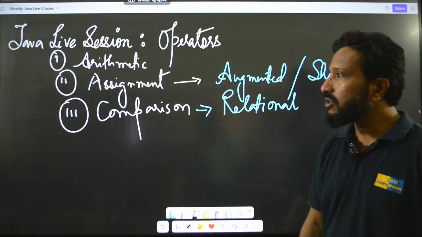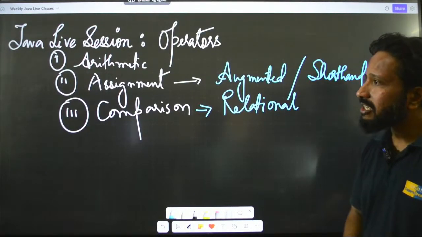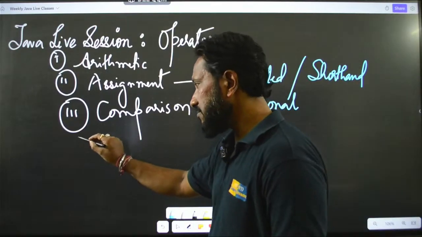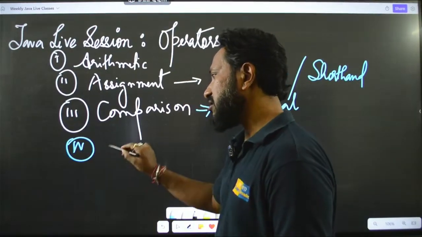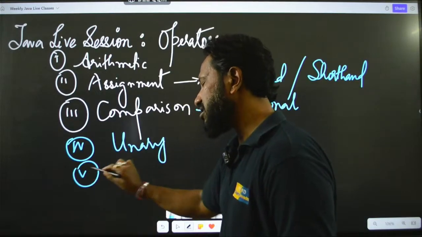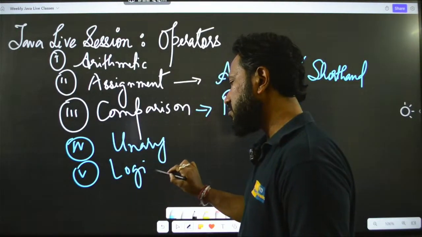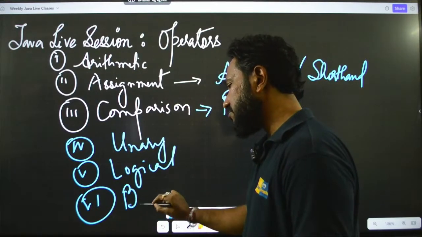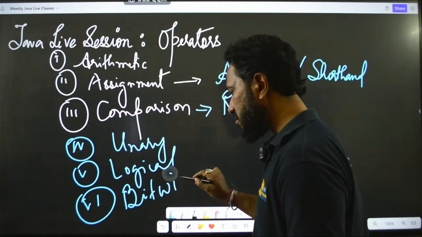Okay, so right now let's go to the next one. As I had already told you, today we will be trying to cover the fourth one, that is our unary. Then we will cover logical, and then we will finally move on to bitwise.